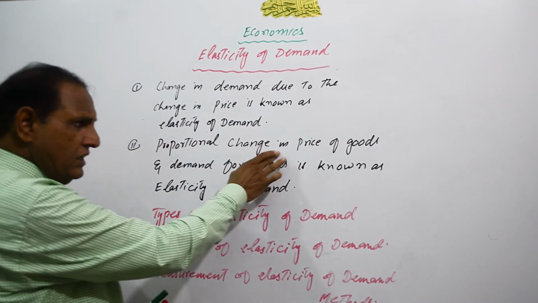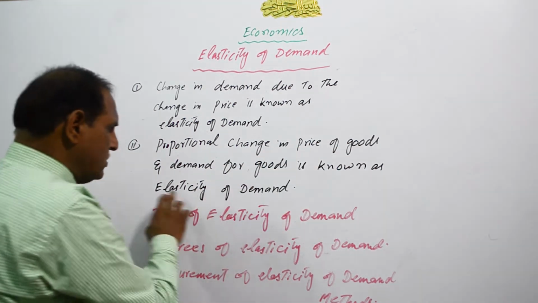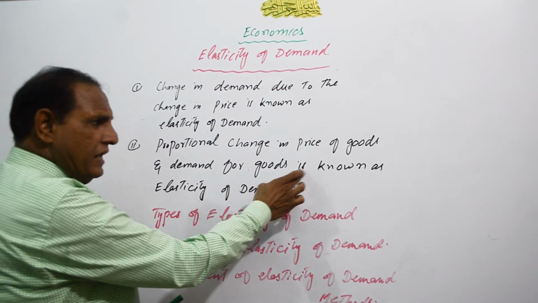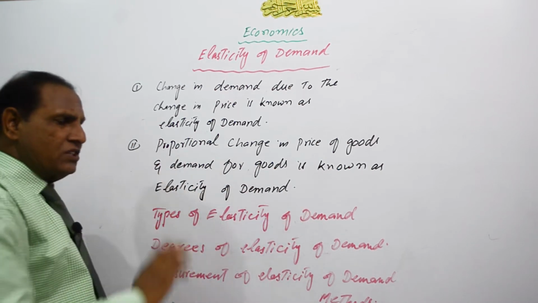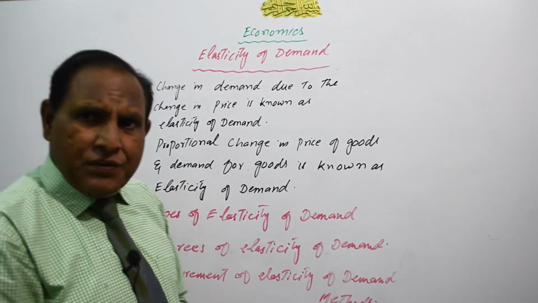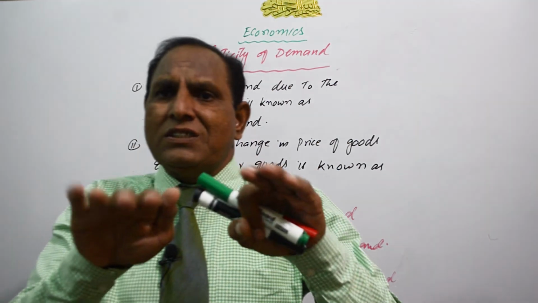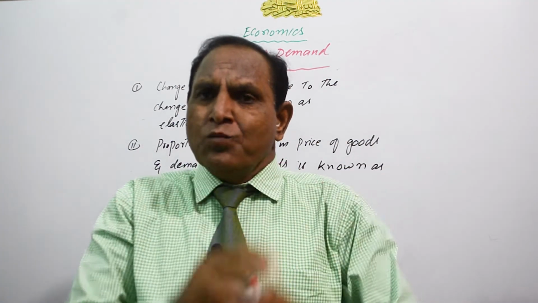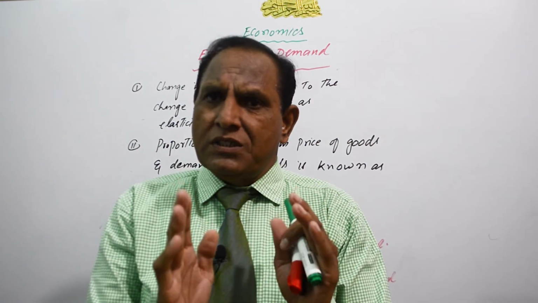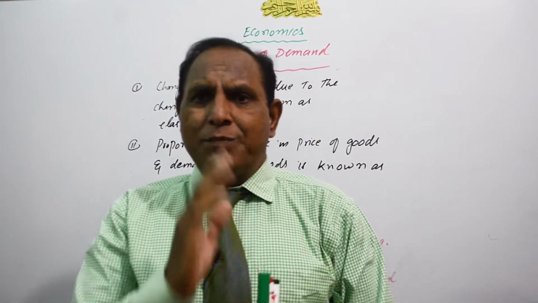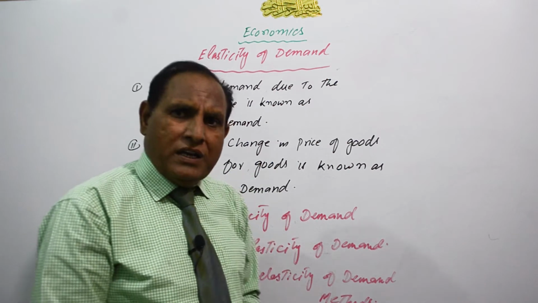Proportional change in price of goods and demand for that good is known as elasticity of demand. Here we will discuss that there is always a proportional change between price and demand. The percentage change between these two variables, I mean price and demand, is known as price elasticity.